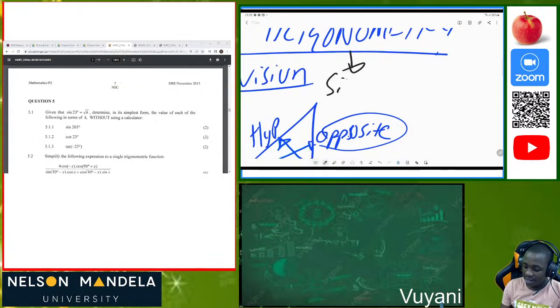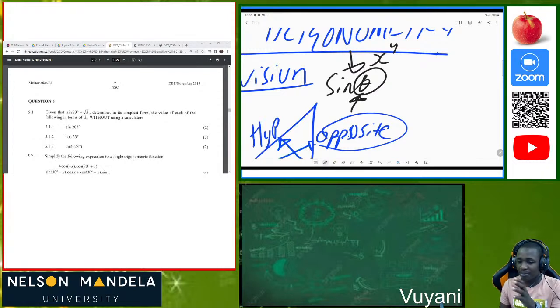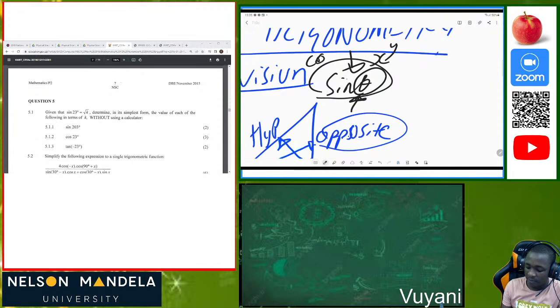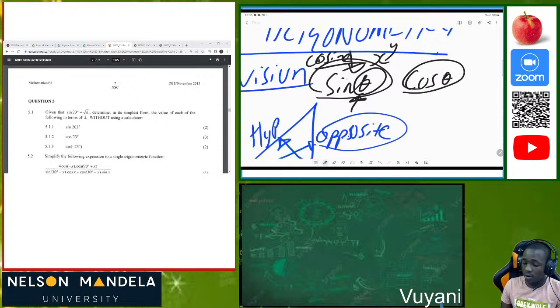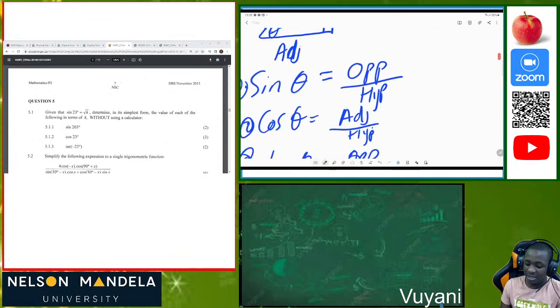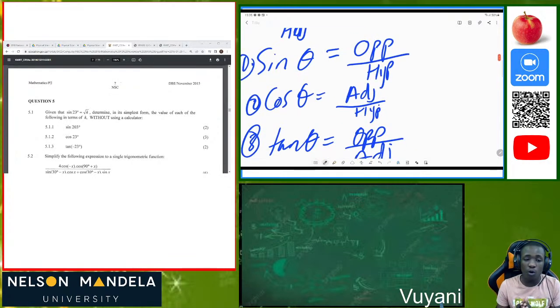We have sine theta. Theta is just an included angle, so this can change. It can be x, it can be y, it can be z, it can be alpha, it can be beta, but that theta is an angle. Then we also have cos theta, and the third trigonometric ratio, which is tan theta.